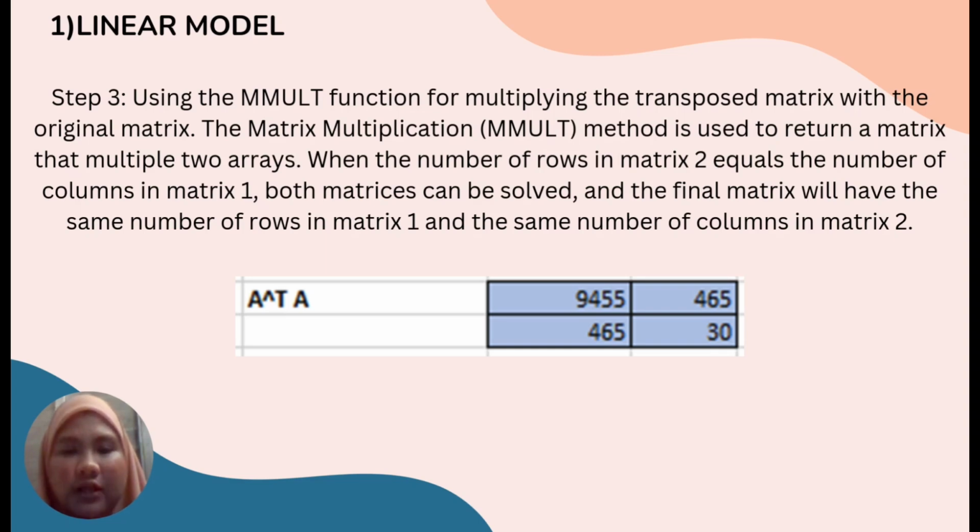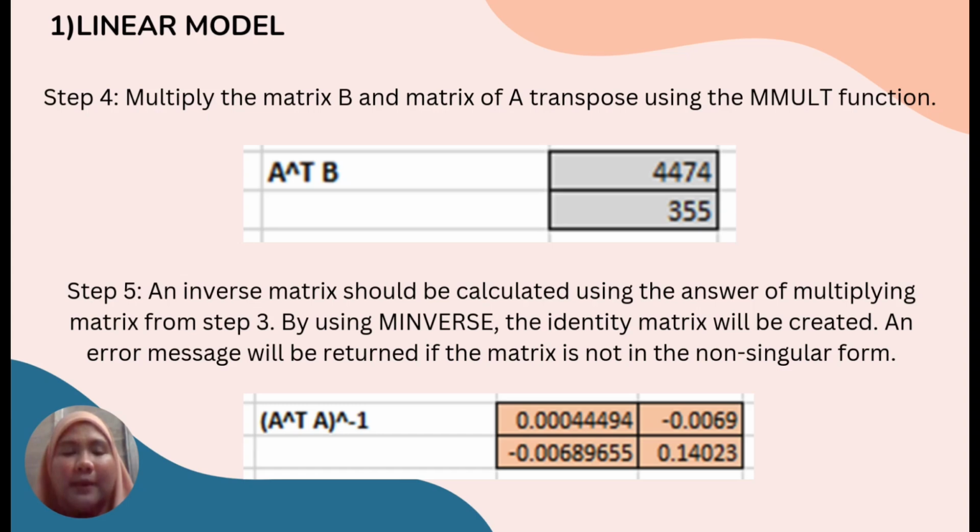Step 3. Using the mMult function for multiplying the transpose matrix with the original matrix. The matrix multiplication mMult method is used to return a matrix that multiplies two arrays. When the number of rows in matrix 2 equals the number of columns in matrix 1, both matrices can be solved, and the final matrix will have the same number of rows in matrix 1 and the same number of columns in matrix 2.